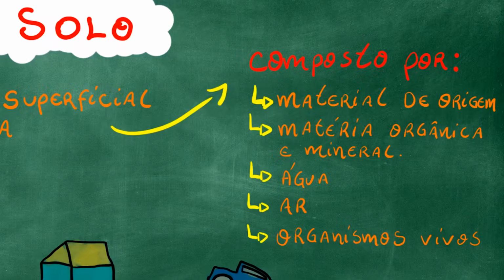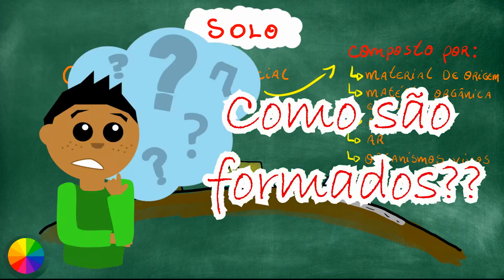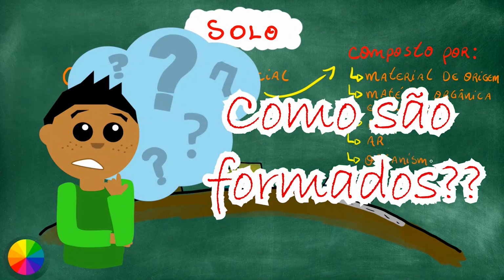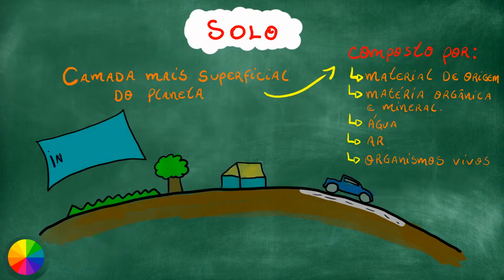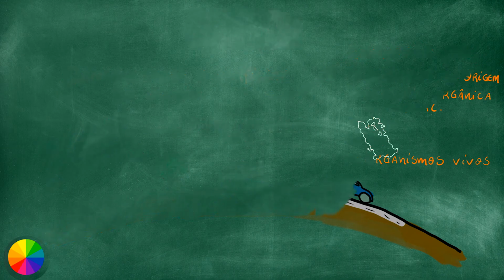And soils are basically formed from organic and mineral material, water, air, and also by living organisms, such as earthworms, for example. And a very common question is this: how, after all, are soils formed? That's pretty simple. They are formed from the weathering of a parent rock or parent material. But I'm not going to talk about that in this video, because I've already made another one specifically about that. The link is here in the card, showing up here at the top, and it's also in the video description below, all right? So go check it out.